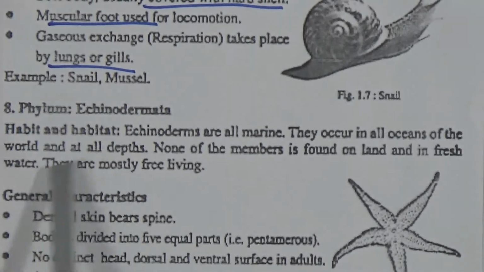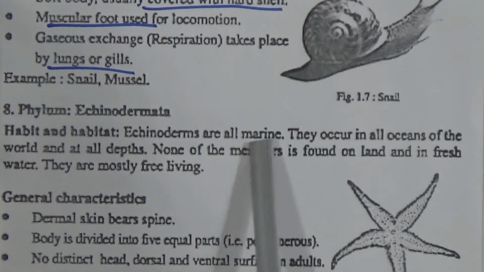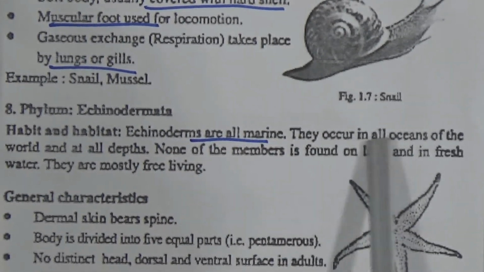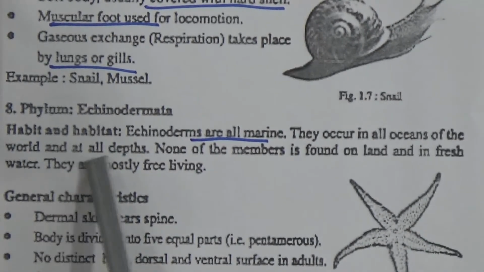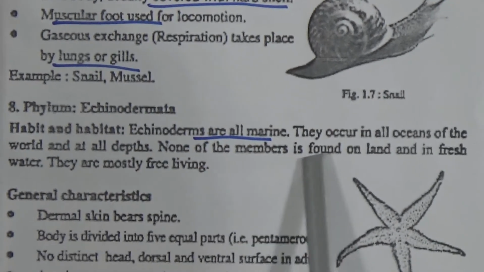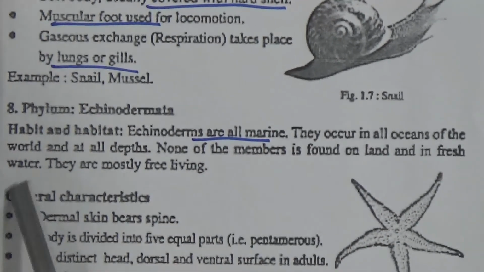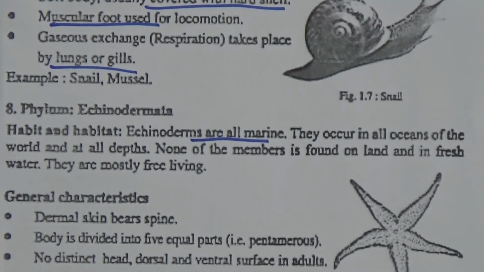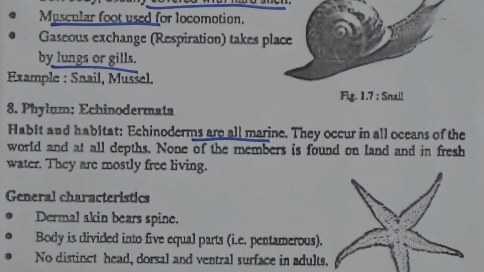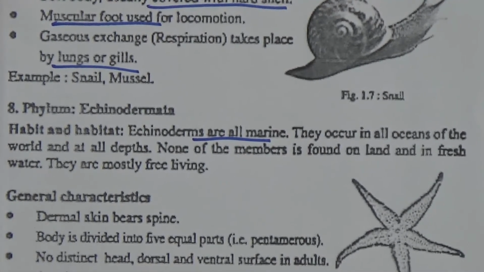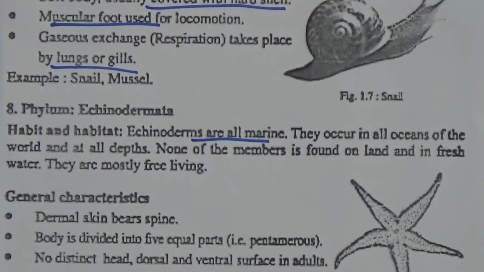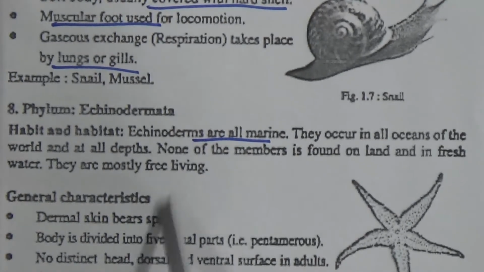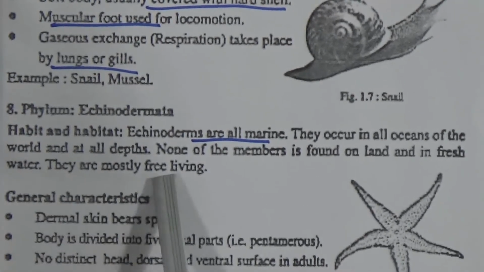Echinodermata, phylum number 8. Echinodermata are all marine. Starfish are under this group. They occur in all oceans of the world and at all depths. None of the members is found on land or in fresh water. Up to Echinodermata, we have found that some phylum members are marine, but not all the members of that phylum are marine. Some may be in fresh water or terrestrial, but in case of Echinodermata, all are marine. They are mostly free living.